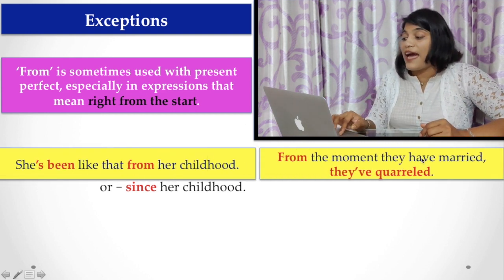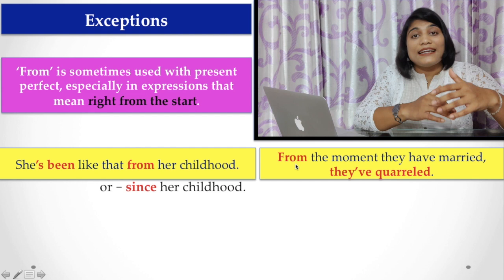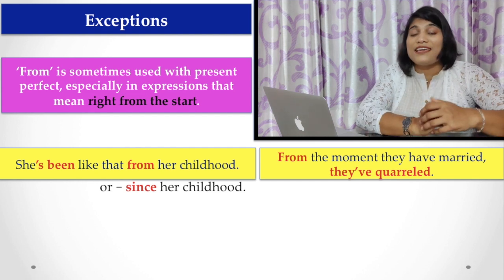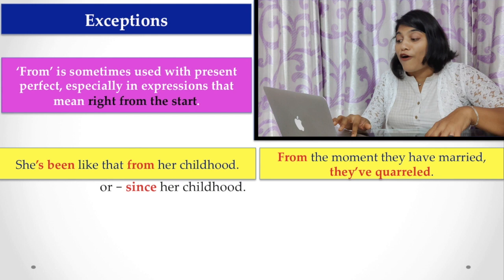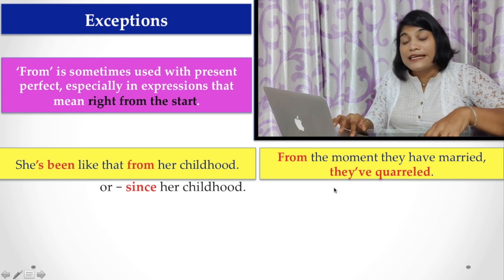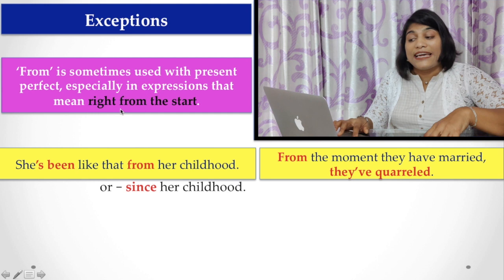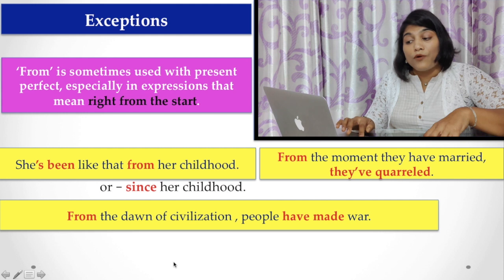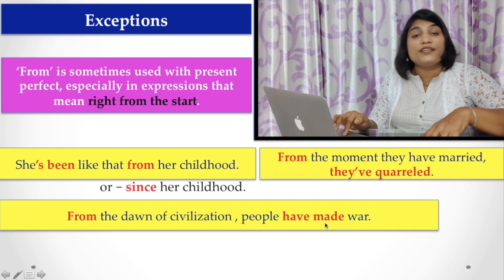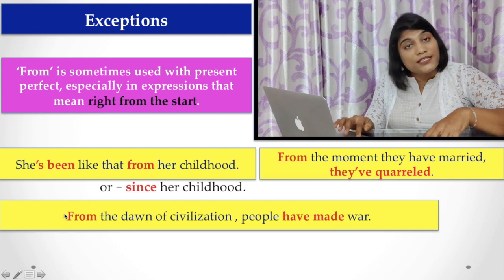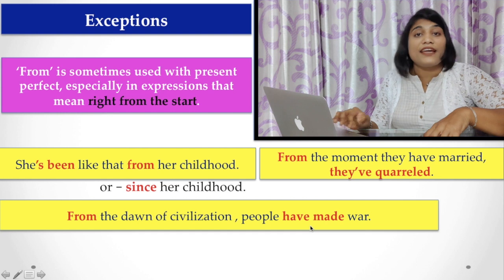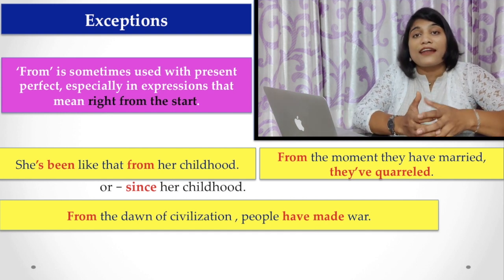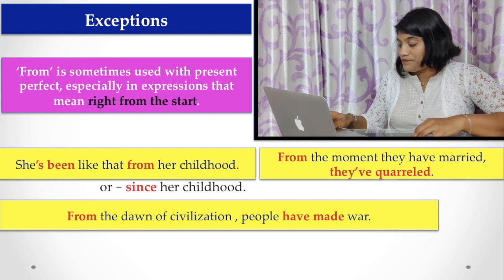More example for you. From the moment they were married, they have quarreled. Look at this: from the moment they were married, just from the start, from the beginning, they have quarreled. In that case, from is used with the present perfect tense because the sense is right from the start or right from the beginning. Here is one more example. From the dawn of civilization, people have made war. Here also from is used with present perfect tense to show the fact right from the beginning.